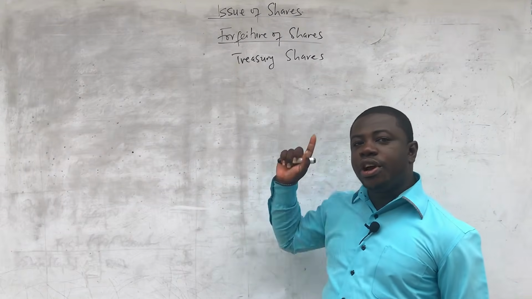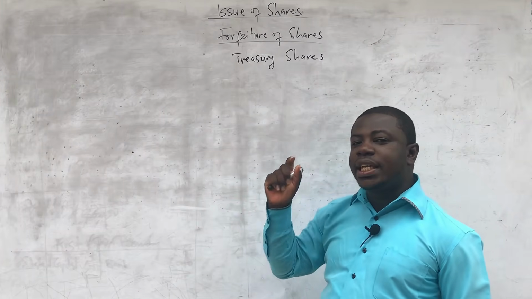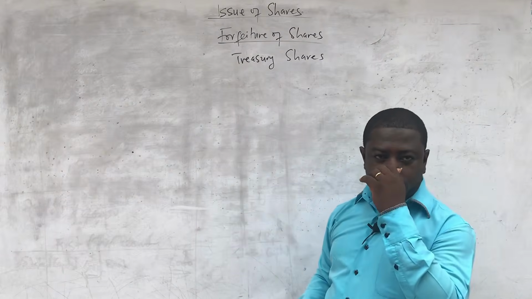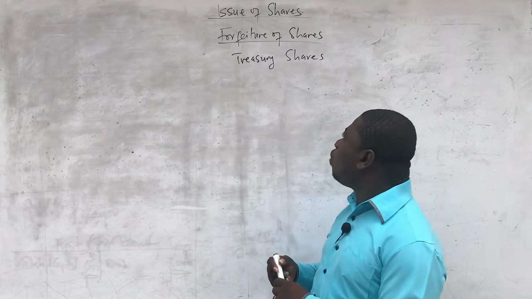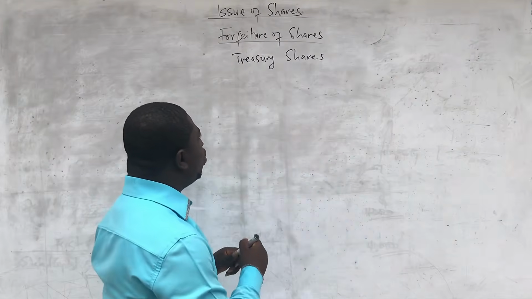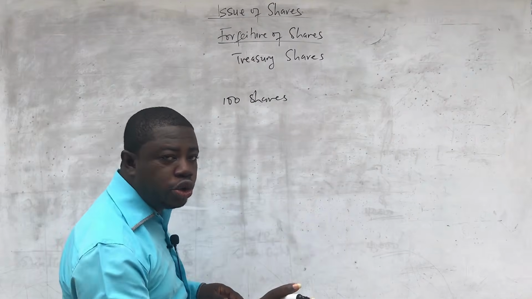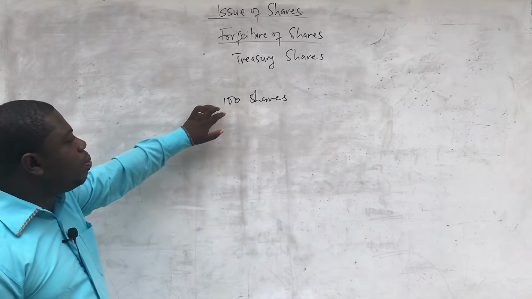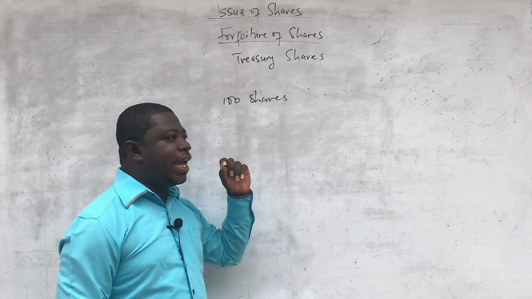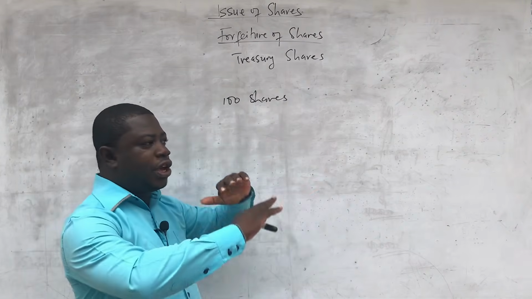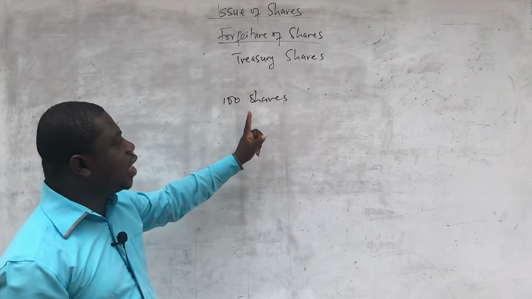Take note that when treasury shares are reissued to a different person, we are not going to use the stated capital to record that kind of share, because it is a share that is coming from treasury. For example, if 100 shares are forfeited from a shareholder and it has not been reissued, at the end of the financial statement, we are going to make a note that 100 shares are in treasury. Anytime there is a forfeiture of shares and the question didn't say that it was reissued, after you have finished solving all your questions and preparing your account, you are going to indicate that 100 shares are in treasury.